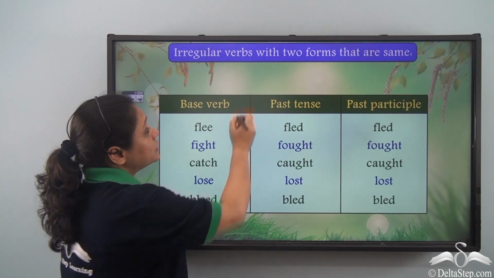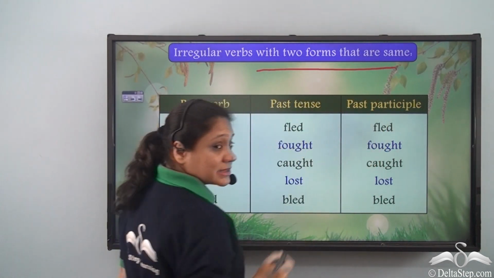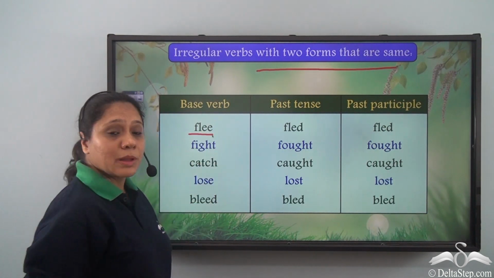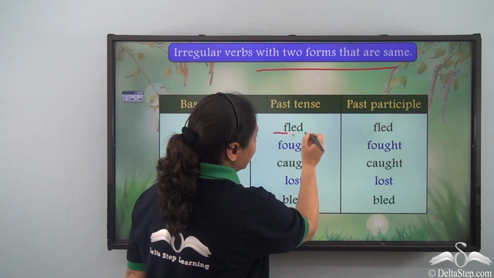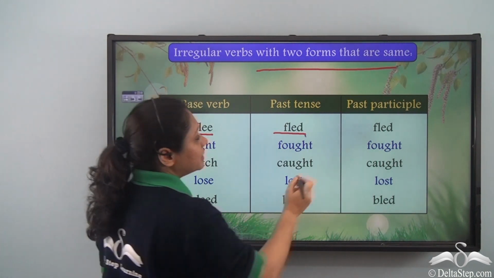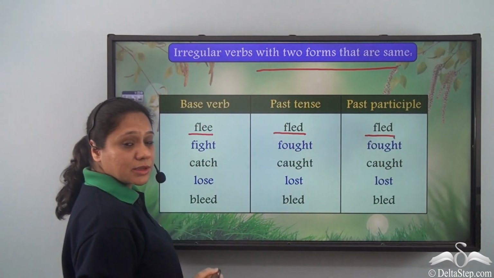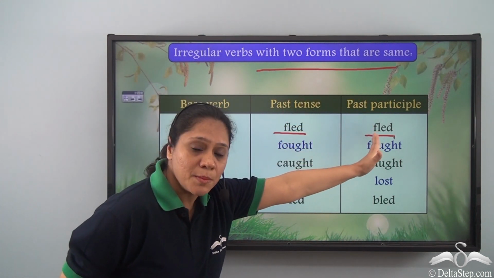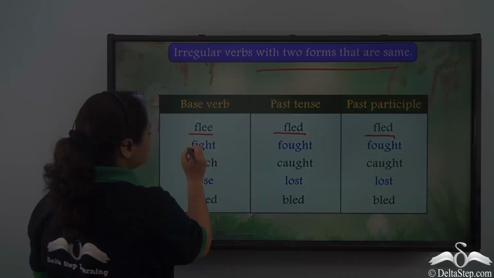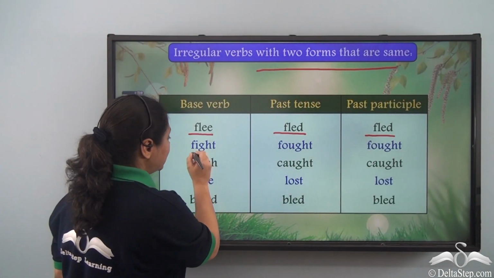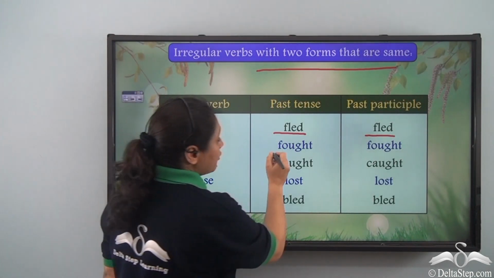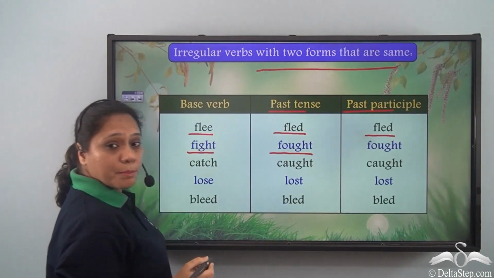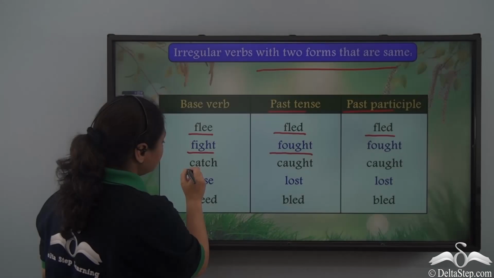Irregular verbs with two forms that are same. So, if we have the base verb flee, the past tense form is fled and the past participle form is also fled. So, we see that the past tense form is the same as the past participle form. The base verb fight takes the form fought in both the past tense as well as the past participle form.